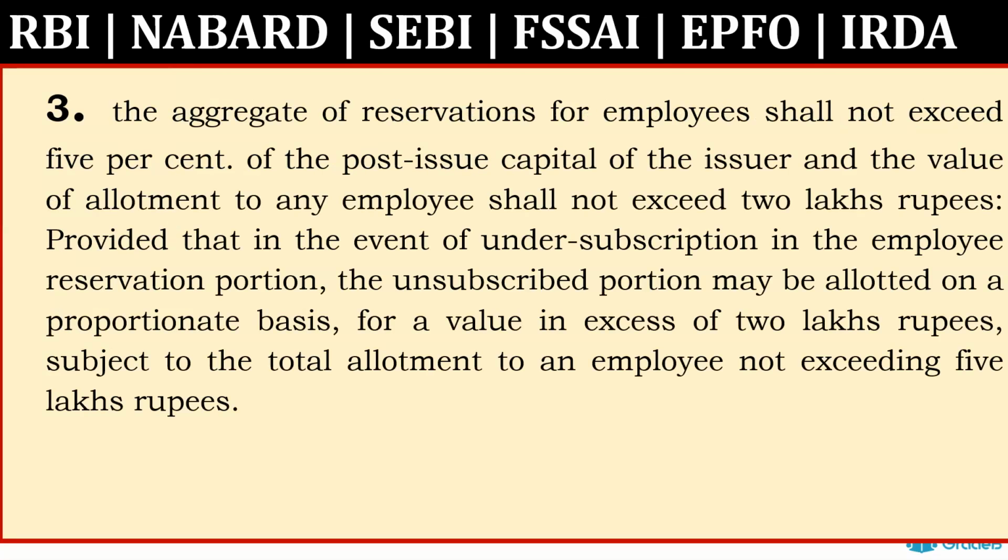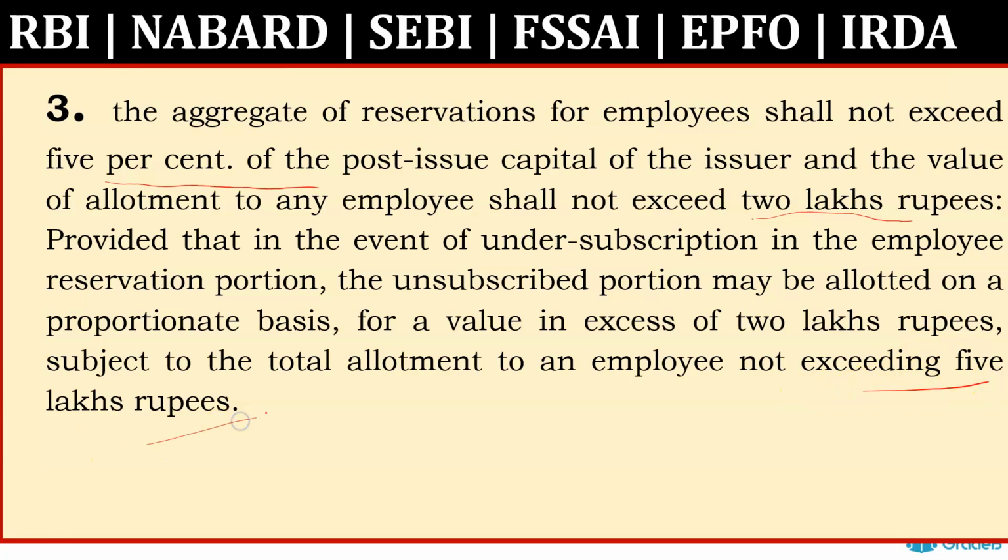But there are some exemptions also, like maximum 5% any issuer can issue the securities to their employees, but the total amount will not exceed 2 lakh. But in certain cases when it is under subscription, meaning the complete 5% is not subscribed by the employees, then the issuer can allot additional on proportionate basis for a value in excess of 2 lakh, but it will not exceed 5 lakh.